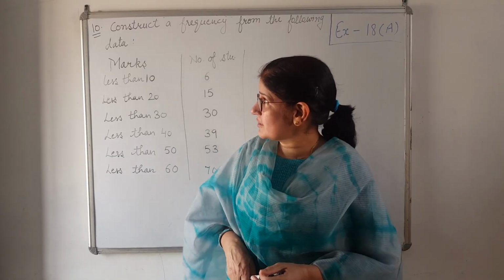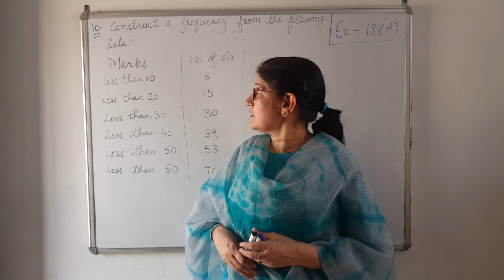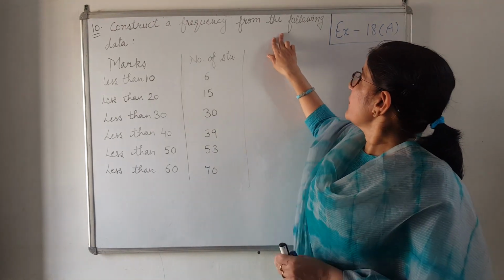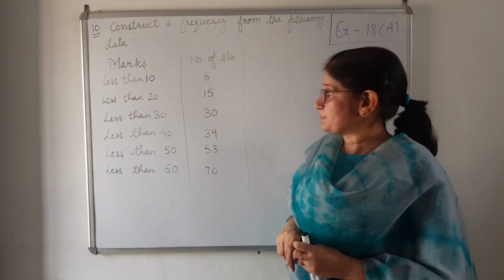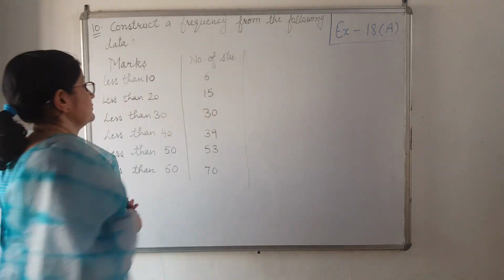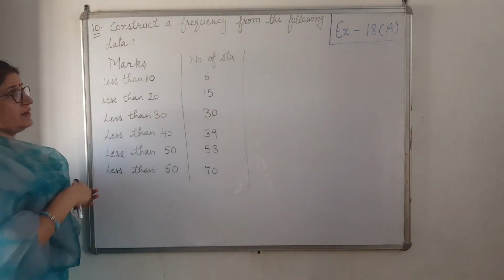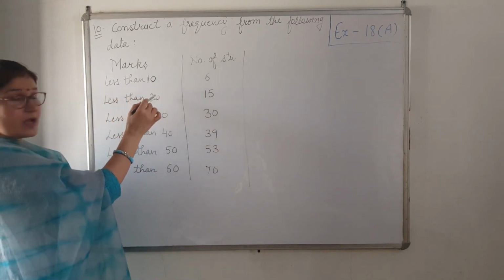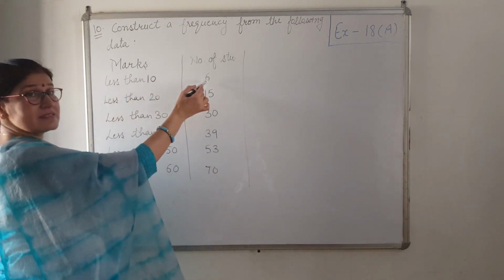Our next question, question number 10. In this question you have to construct a frequency table from the following data. Marks are given and number of students are given. They said less than 10. How many students are getting less than 10? 6.